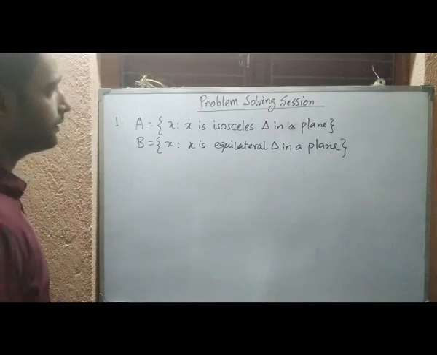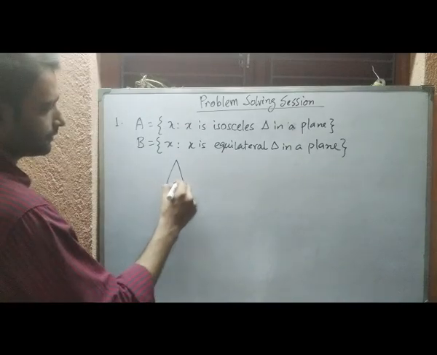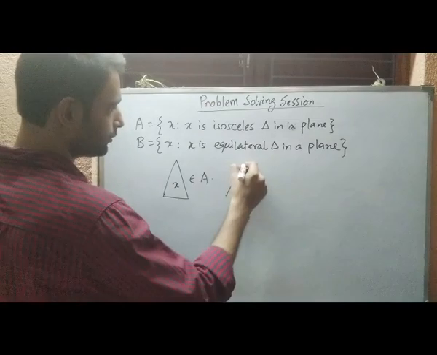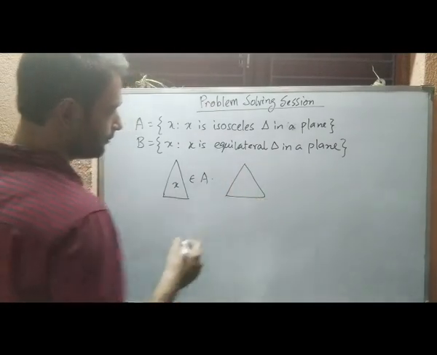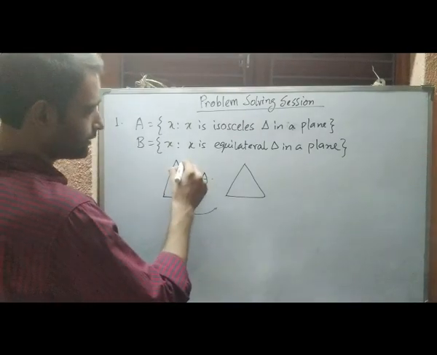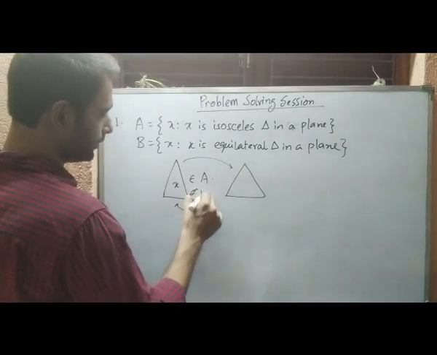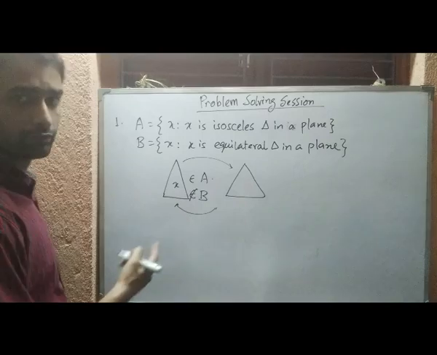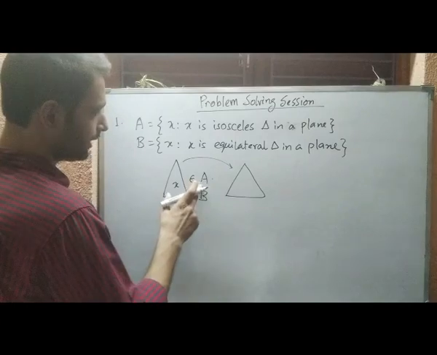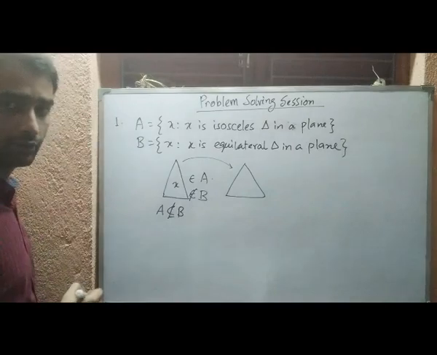So see, if you take an isosceles triangle, you can take it like this, and this will belong to A. But clearly this is not an equilateral triangle. We can consider an equilateral triangle as isosceles, but we cannot consider an isosceles triangle as equilateral. So we cannot say that this X belongs to B. So from here we can say that A is not a subset of B.